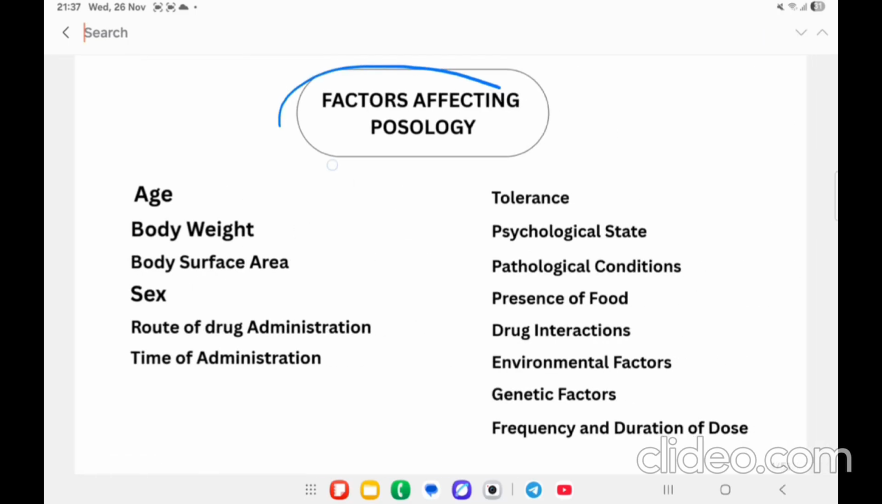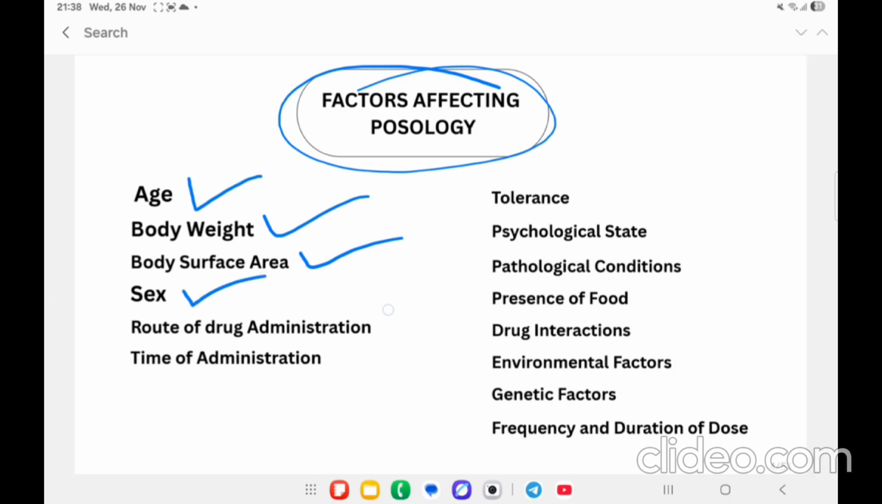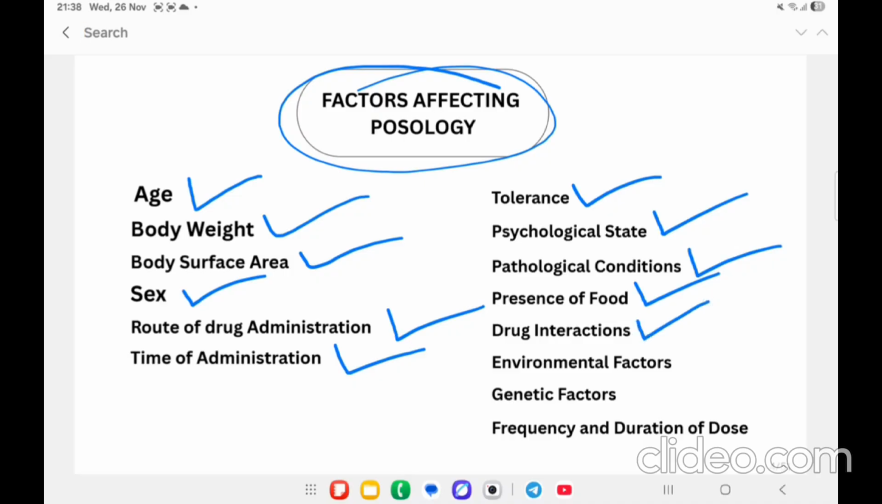Then what are the different factors which are going to affect the posology, that is the dosage of the drug? There are various factors like age, body weight, body surface area, sex, then route of drug administration, time of administration, tolerance, psychological state of the patient, pathological condition of the patient, then presence of food, drug interactions when multiple drugs are administered, environmental factors, genetic factors, and frequency and duration of the dosage.